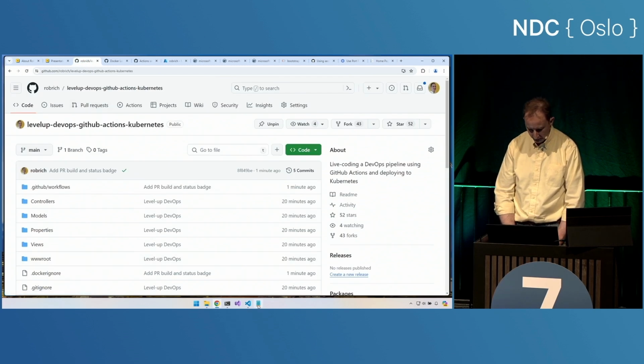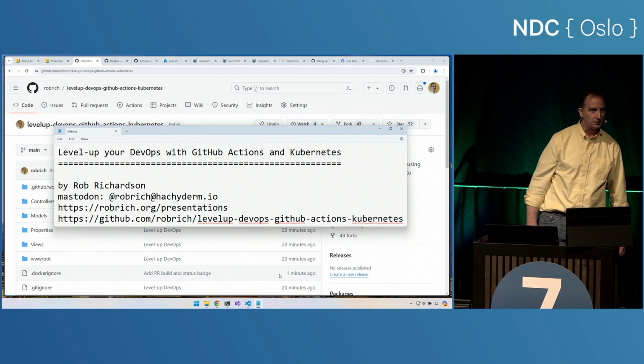And this code is now up on GitHub, starting with our empty repo. We did it.